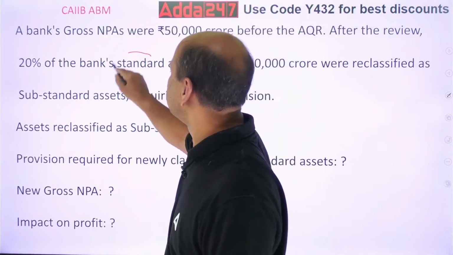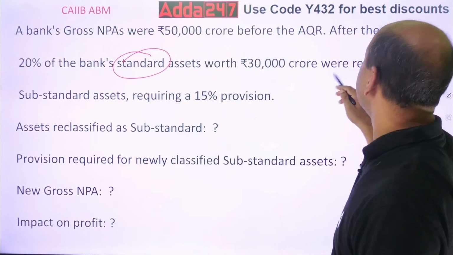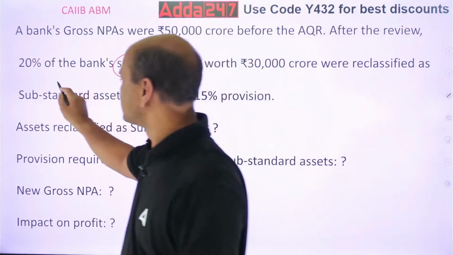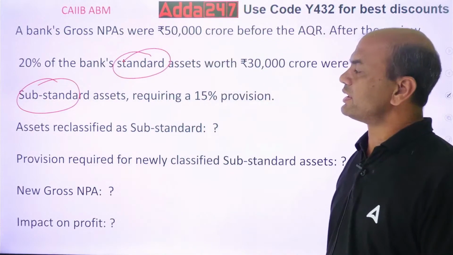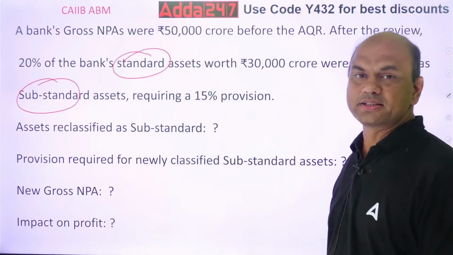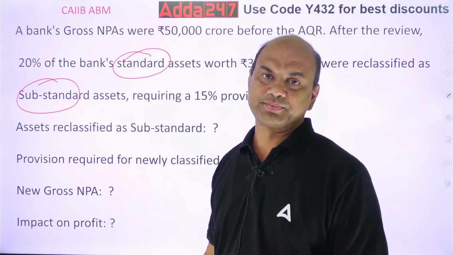So it is given that the bank's standard assets were reclassified as substandard assets.